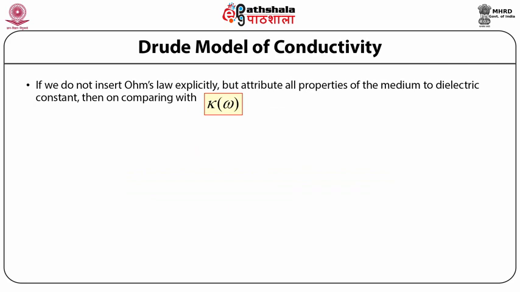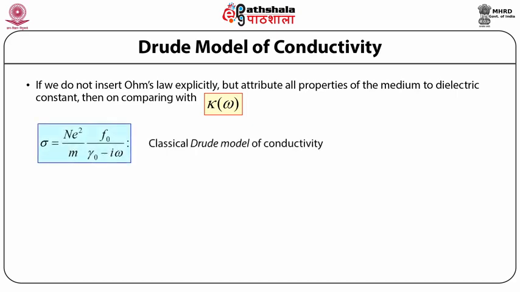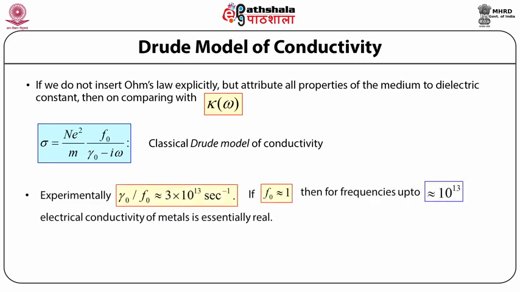So if we do not insert Ohm's law explicitly but attribute all the properties of the medium to the dielectric constant, then on comparing we obtain sigma = (ne^2/m) f_0/(gamma_0 - i omega). This is basically the classical Drude model of conductivity. The damping constant gamma_0 over f_0 can be determined empirically from the experimental data on conductivity. The quantity f_0 n is the number of free electrons per unit volume in the medium.